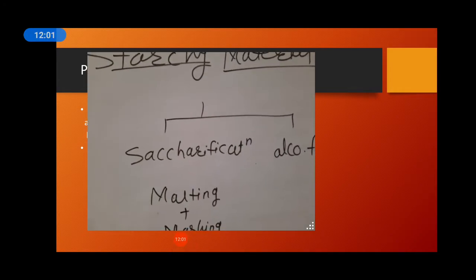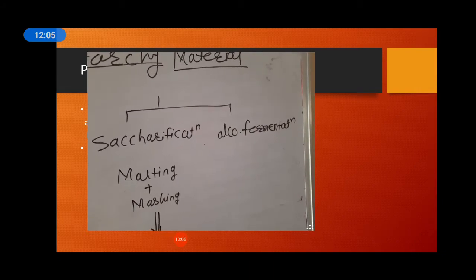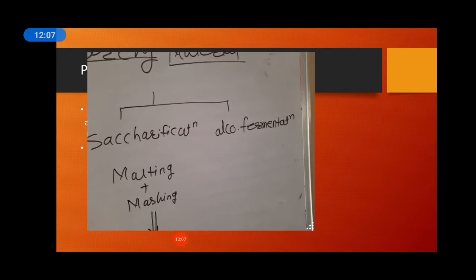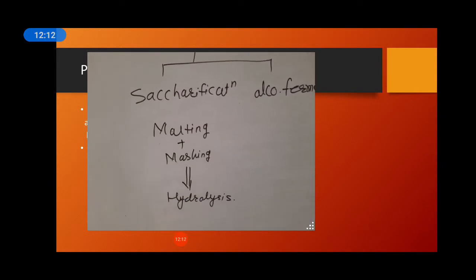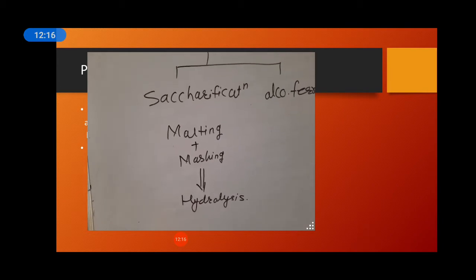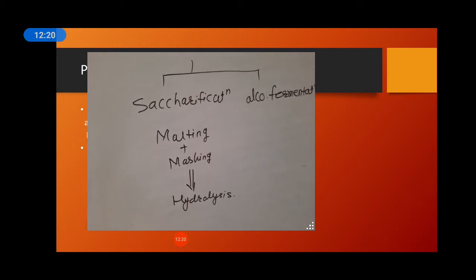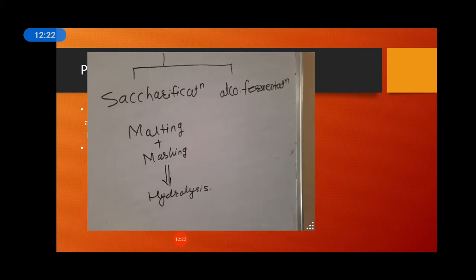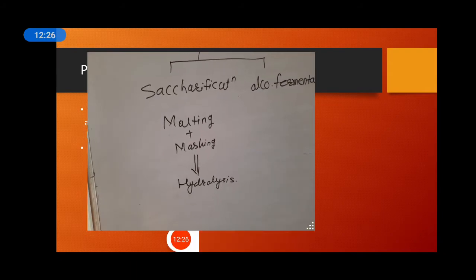See students, there are two different steps. First one is saccharification, second one is alcoholic fermentation. Saccharification includes malting plus mashing and hydrolysis. These three steps are mainly included in the first step, saccharification, and the alcoholic fermentation is the next important step.